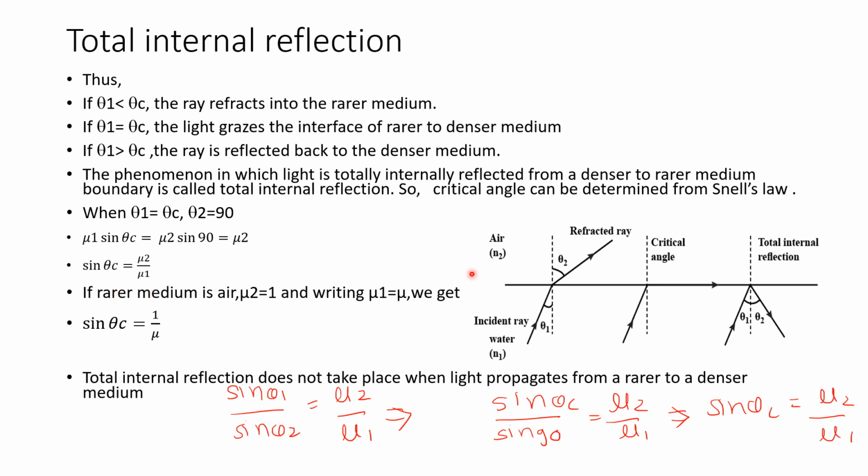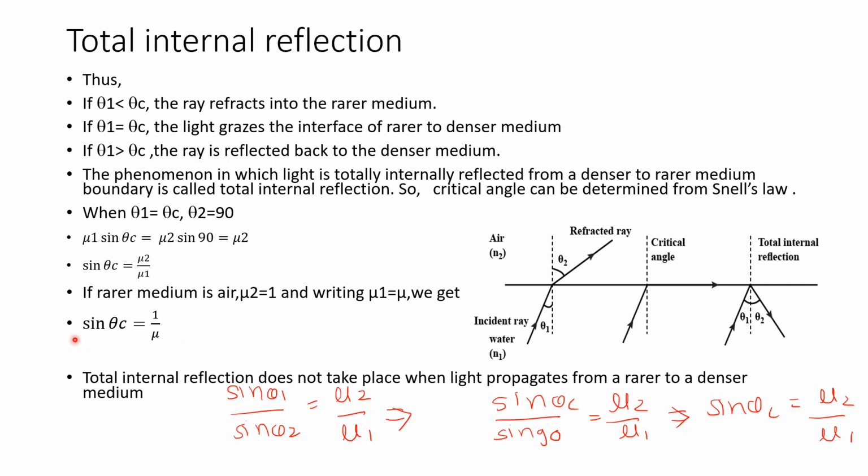But now if the rarer medium is air, mu 2 will be equal to 1. If the second medium is air, then we can replace mu 2 by 1. In that case, we will replace mu 1 by mu only, so that we will get sin theta c is equal to 1 upon mu. Here it is assumed that the second medium, the rarer medium, is air.